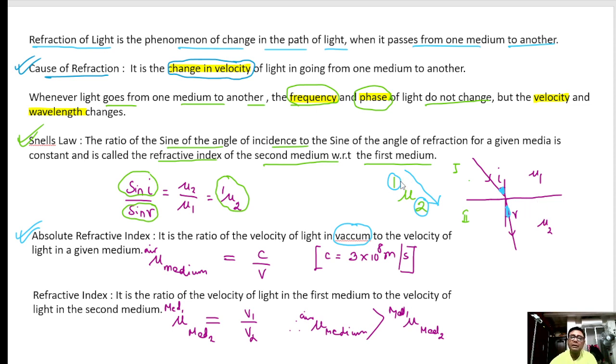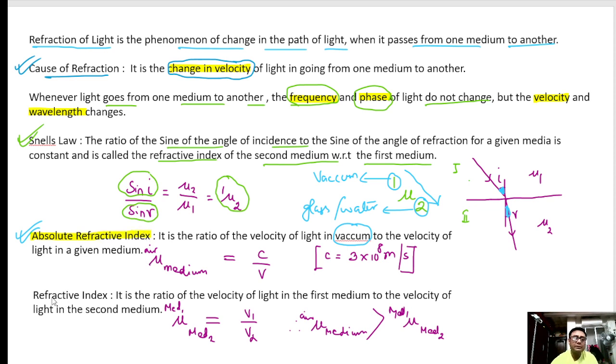That means the first medium should be vacuum, and the second medium can be anything, suppose water or glass. So when the light is going from vacuum to any medium, it is called the absolute refractive index.